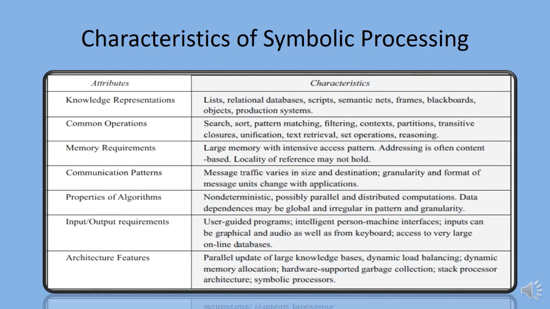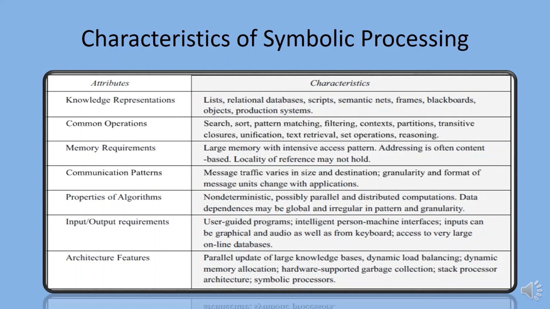Characteristics of symbolic processing. Characteristics of knowledge representations are lists, relational databases, scripts, semantic nets, frames, blackboards, objects, production systems.